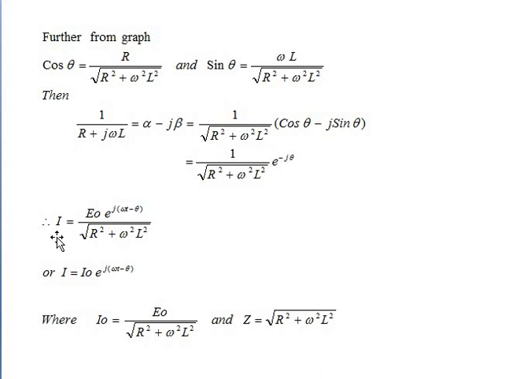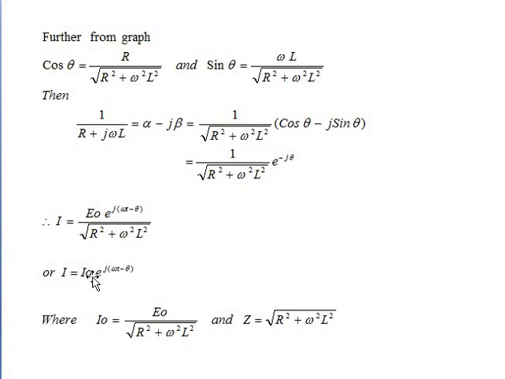Okay. So therefore current I is equal to E naught into e raised to j into bracket omega t minus theta divided by square root of R square plus omega square L square, or I is equal to I naught e raised to j into bracket omega t minus theta.